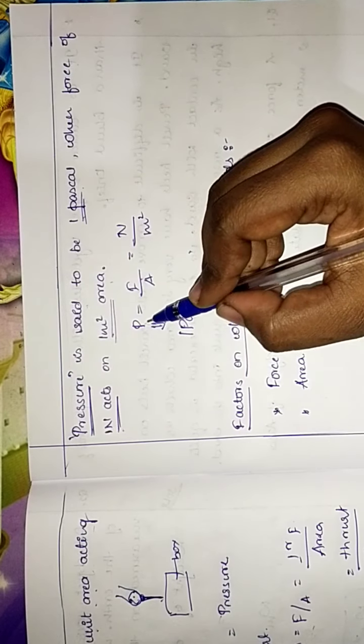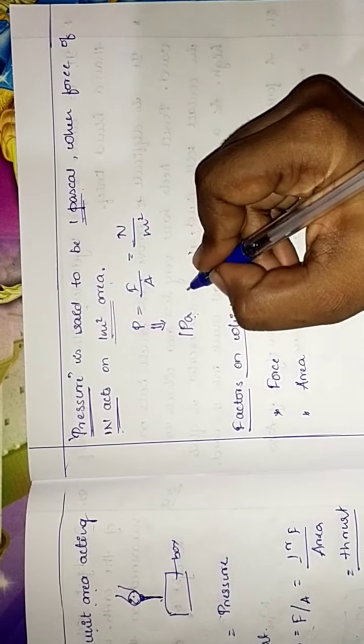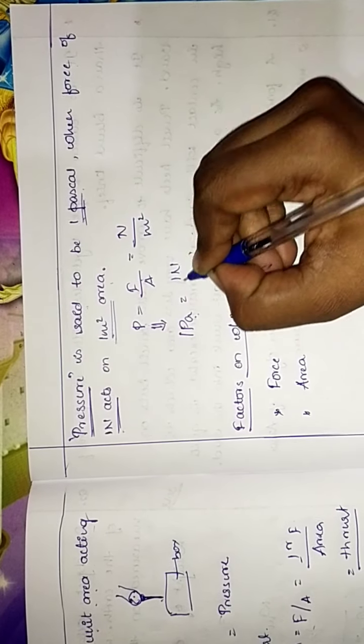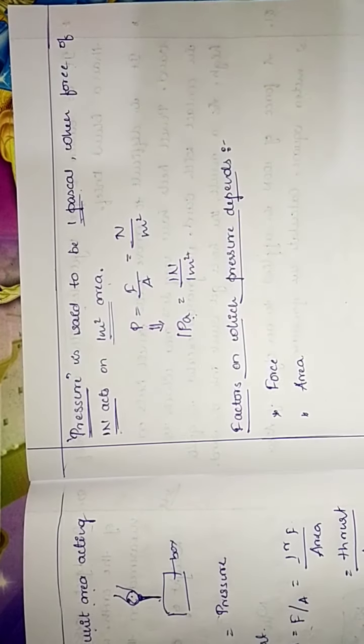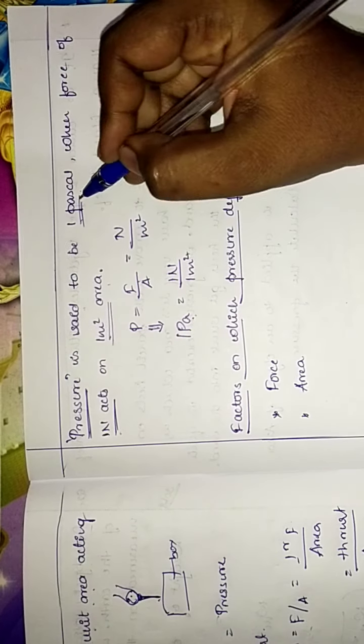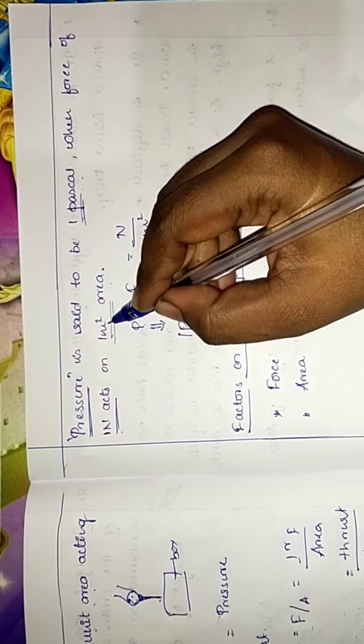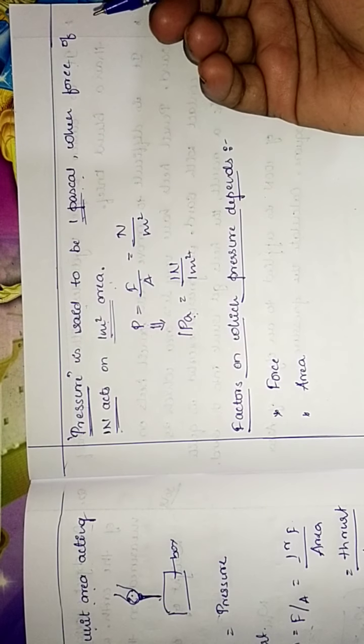Got it, children? We can say it as 1 Pascal also, which is equal to 1 Newton divided by 1 meter square. So this is pressure. Clear? So pressure is said to be, as we have already gone through, 1 Pascal when a force of 1 Newton acts on 1 meter square area.